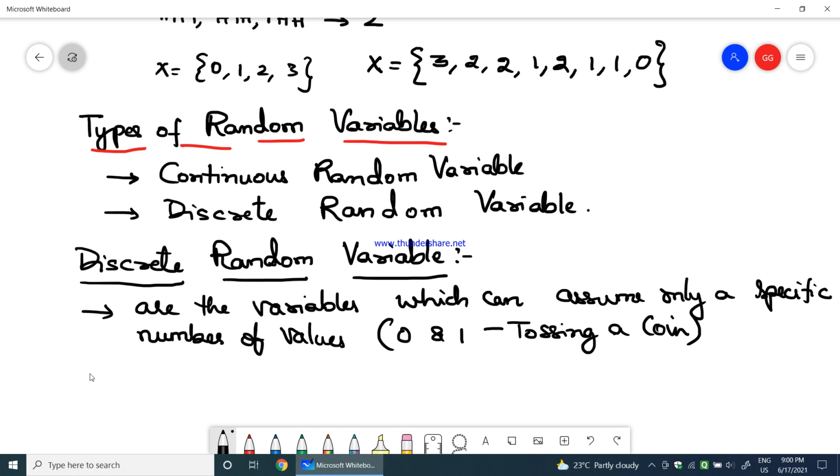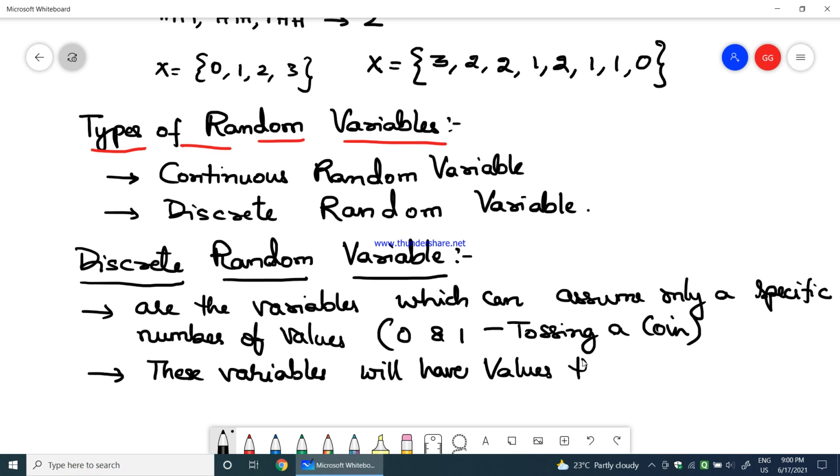Moreover, the important point of discrete random variables is that these variables will have values that can be counted or measured.